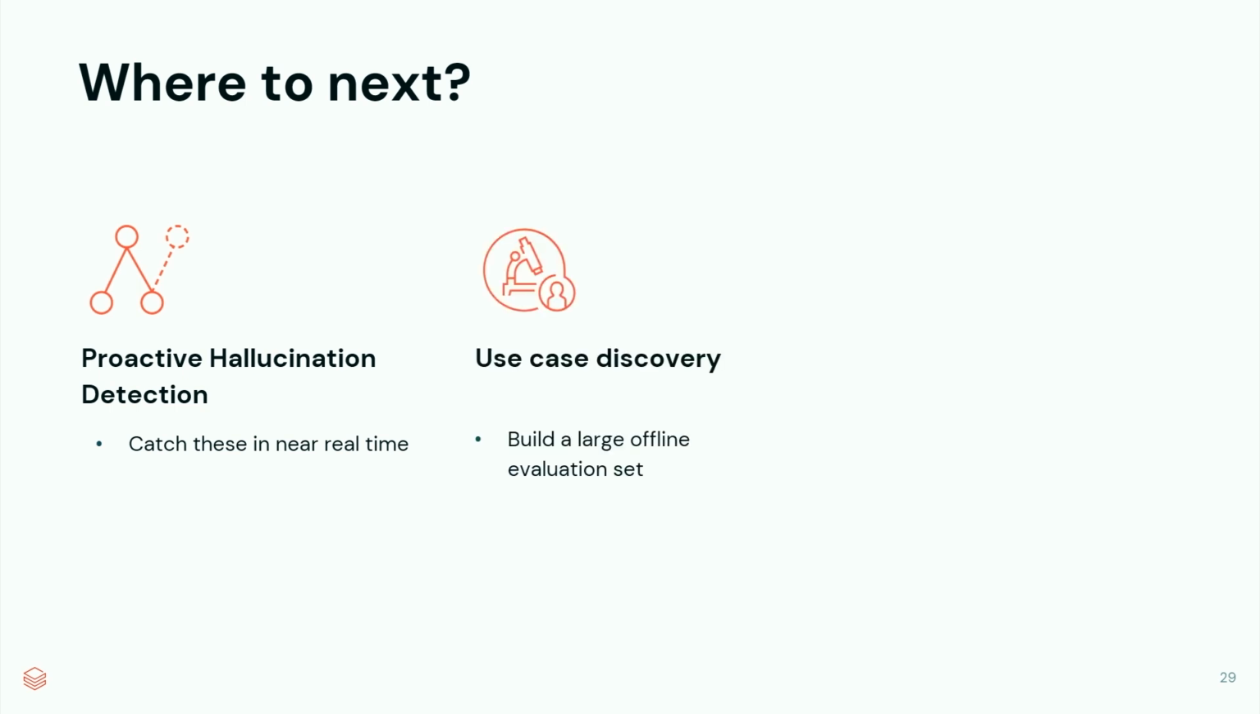Use case discovery. This is also a big one. We have all this data in the lake, and like I said, a lot of domain expertise is required. We also have all the human agent support chats in the lake. So can we leverage all the cases where the chatbot was not able to assist the customer, and this was handed off to a human agent? Can we learn from all this data, and use this to build a large offline evaluation set that covers use cases that we don't know about, not only the use cases that we do know about?